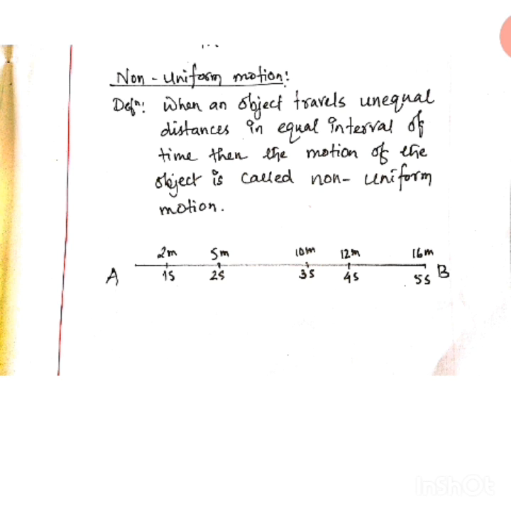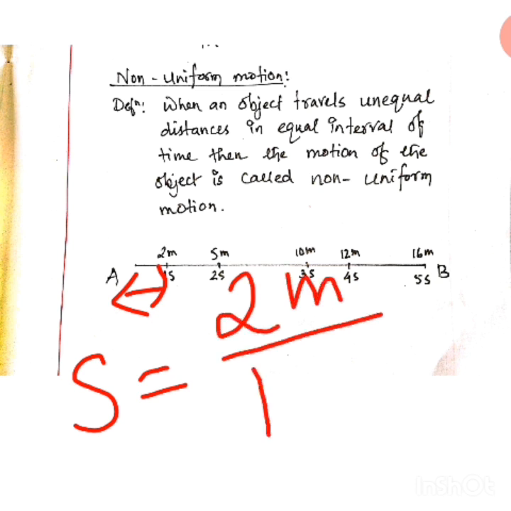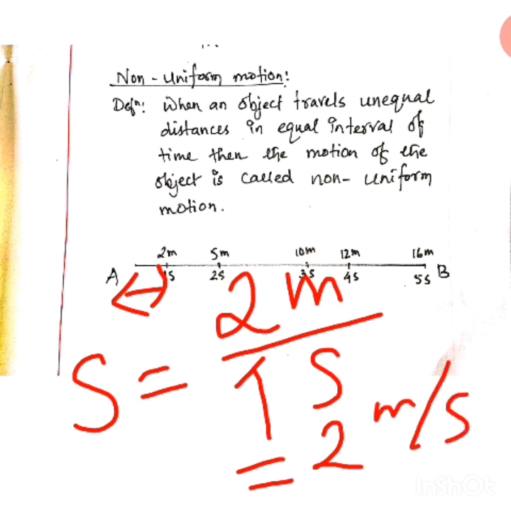Why? Let me tell you here. For the first second, you see, the speed is what? Speed is distance by time. How much distance? 2 meter distance is traveled. How much time? 1 second. So 2 by 1 will be 2 meter per second. This is the speed.